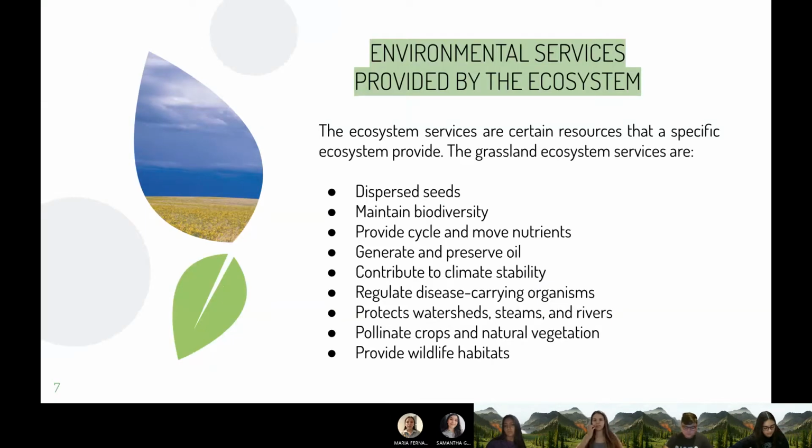Okay, now we have the environmental services provided by the ecosystem. These are certain resources that a specific ecosystem can provide us. The grassland can disperse seeds, maintain biodiversity, cycle and move nutrients, generate and preserve soil, contribute to climate stability, regulate disease-carrying organisms, protect watersheds, streams, and rivers, pollinate crops and natural vegetation, and provide wildlife habitats.